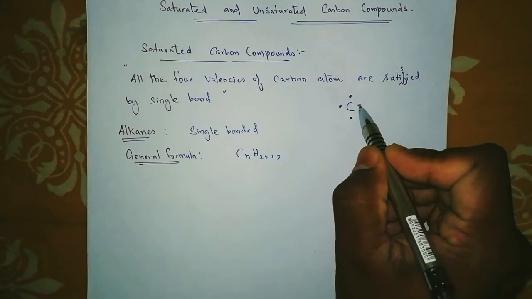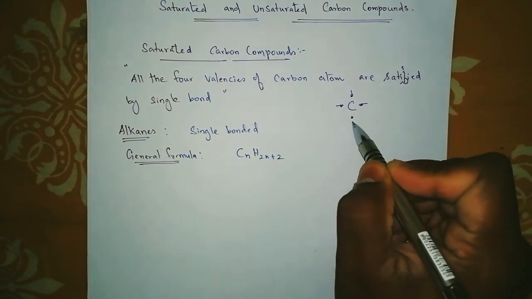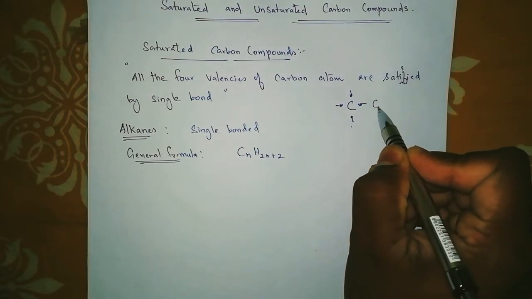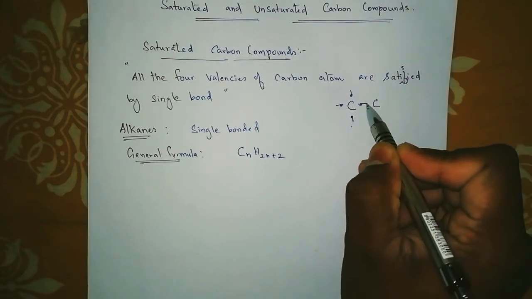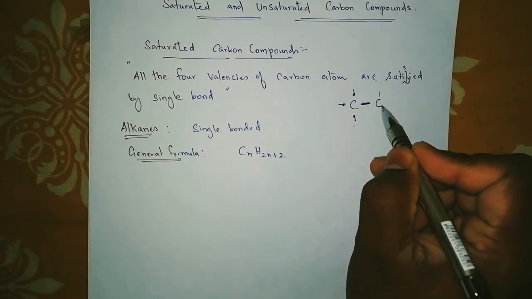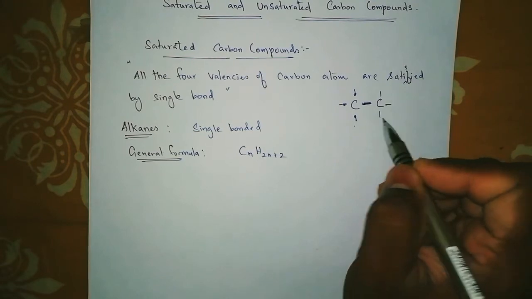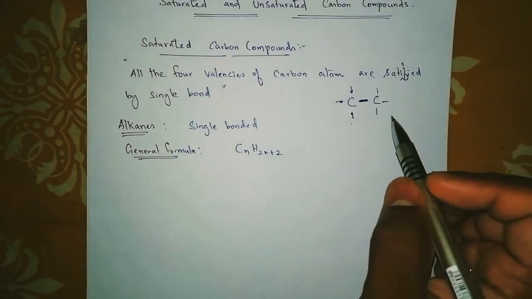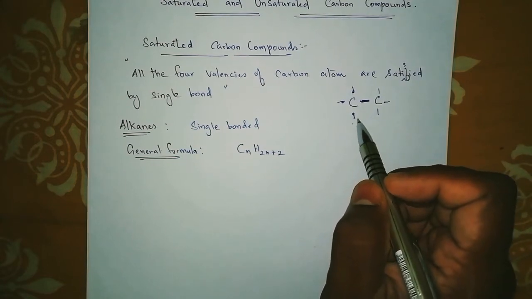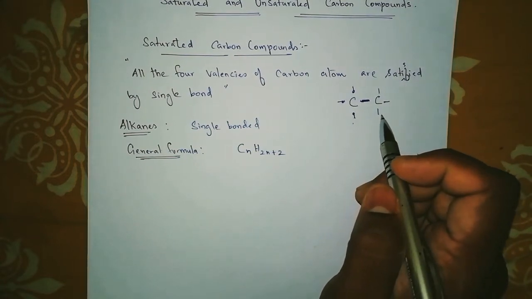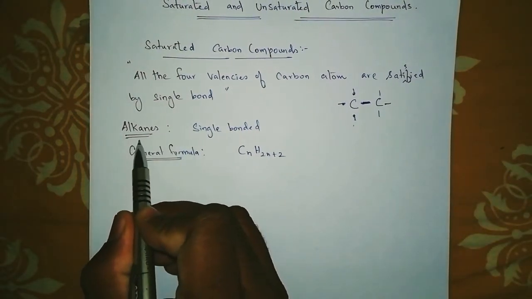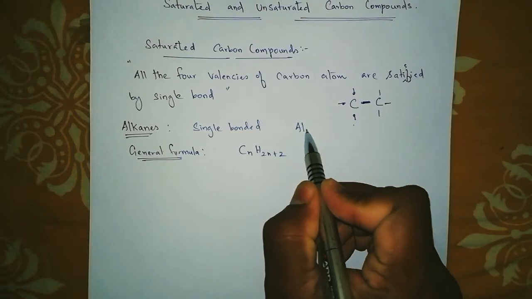So that is saturated. That means if carbon is combined with another carbon with a single bond, everywhere you can see only single bonds, so there is no double or triple bond. That type of bonding, where the carbon is satisfied, is said to be a saturated carbon compound. We have a name for that, and that is alkanes.